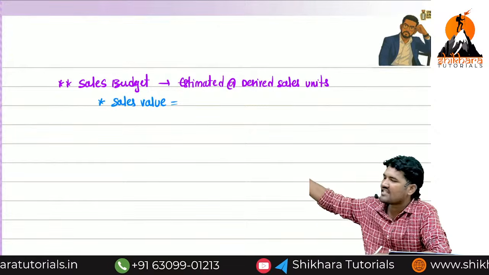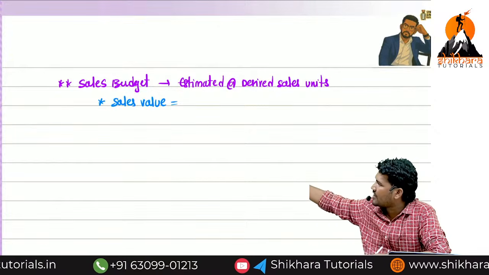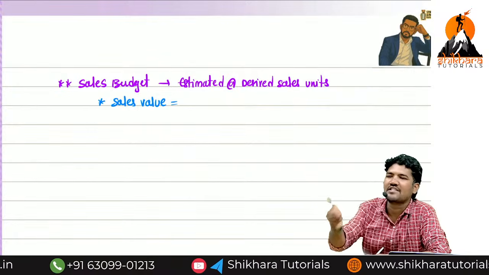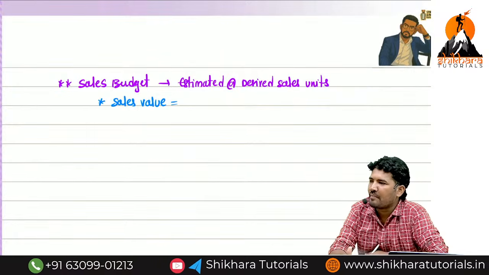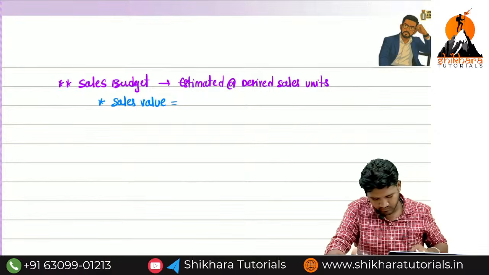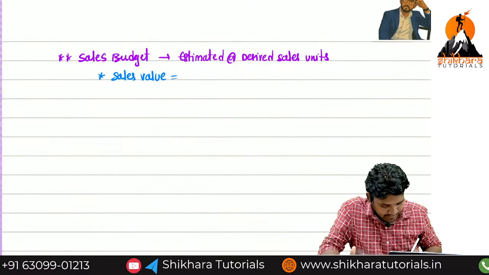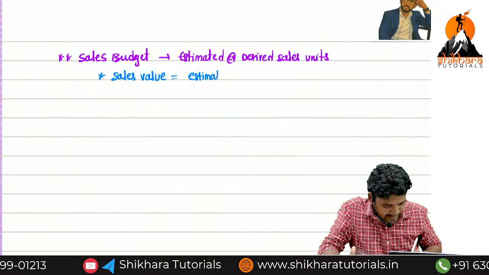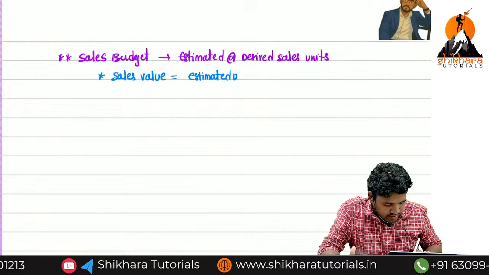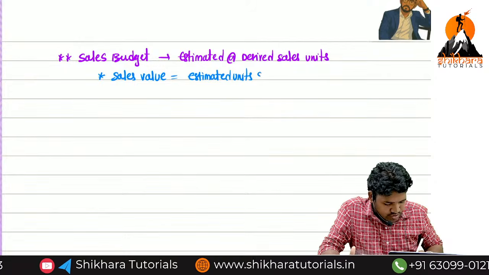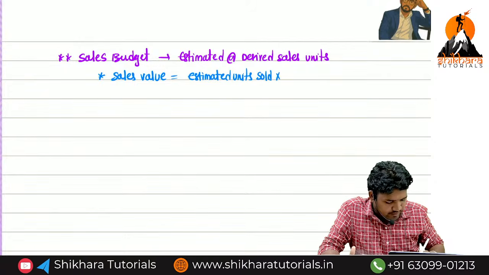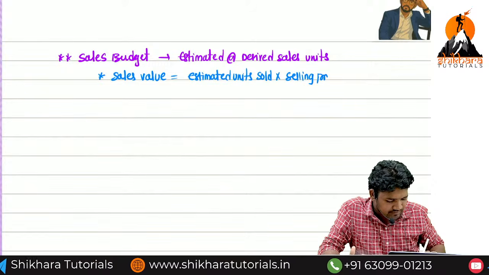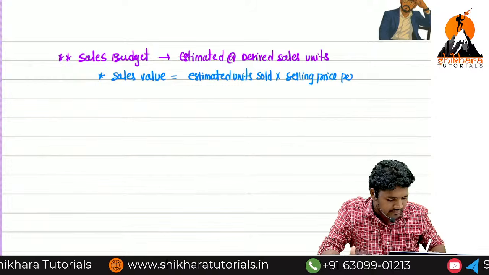The above discussion is about units. Now the calculation you have to do is sale value. That's the word they're asking. Prepare sales budget. Now sale value is nothing but estimated units sold into selling price per unit.